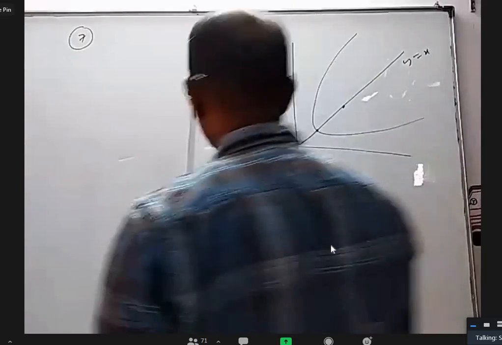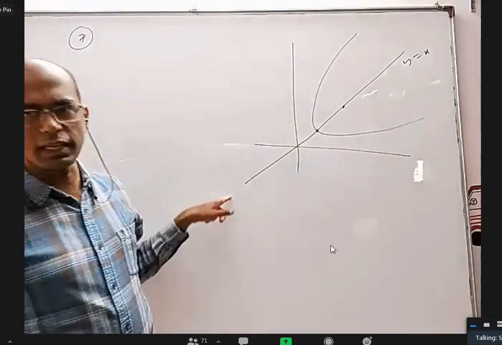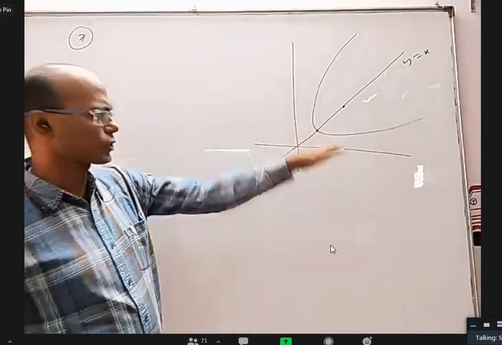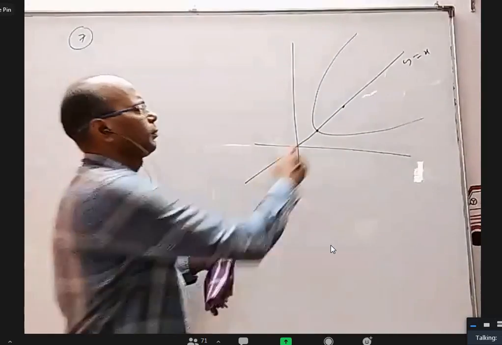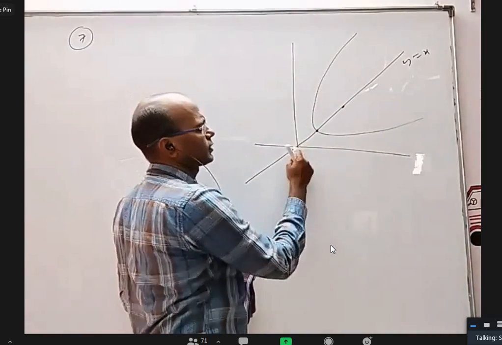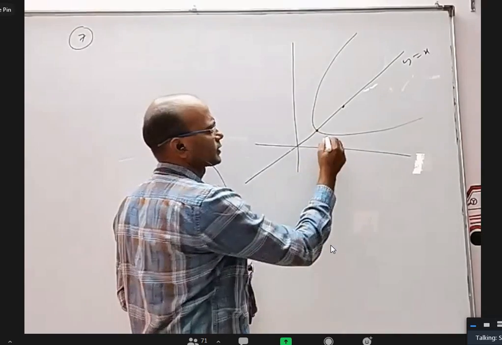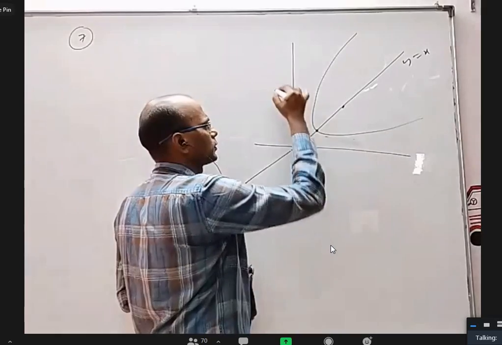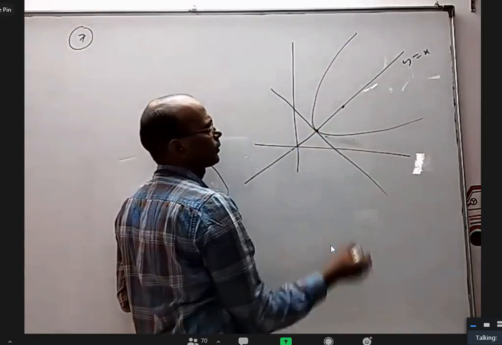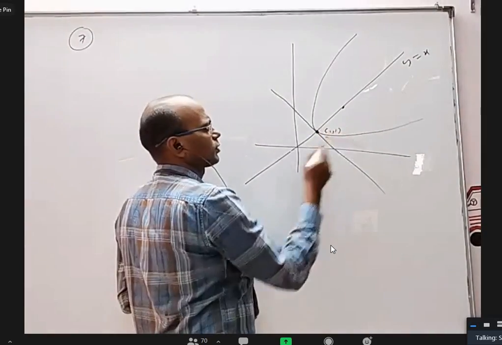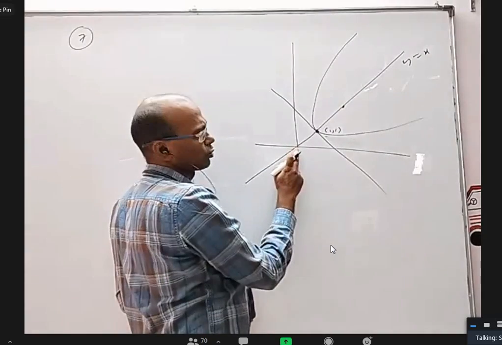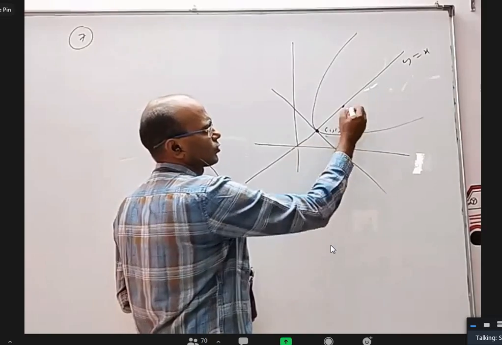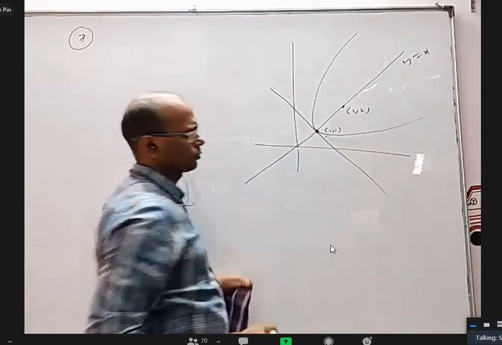Okay, the seventh question is like this. We have the y equal to x line. From the origin at a distance √2 on this line, we have the vertex in the first quadrant. So we don't have to go on this side. Because this is √2, this angle is 45. Directly, this is √2 cos 45, √2 sin 45. I can say the vertex is 1, 1. So this point is 1 comma 1. From here to here, the length is 2 root 2 and this is 45 degrees. So this point will be 2 root 2 cos 45, 2 root 2 sin 45. It will be 2 comma 2.